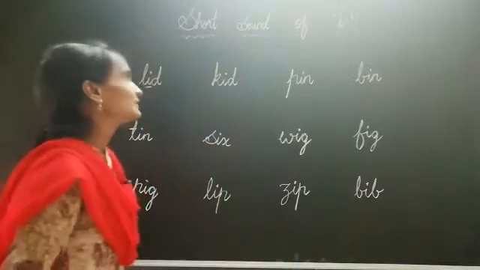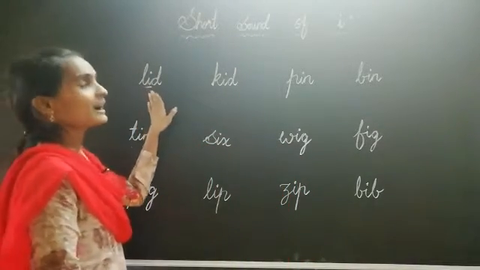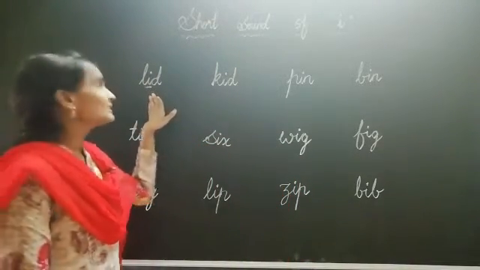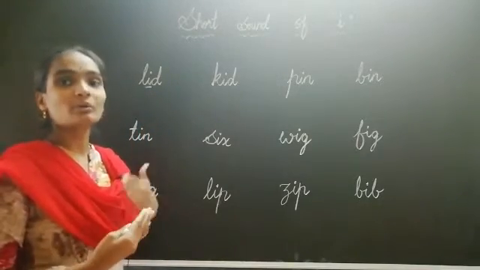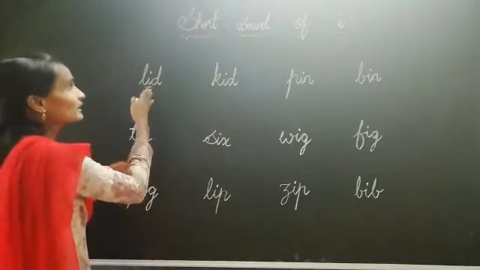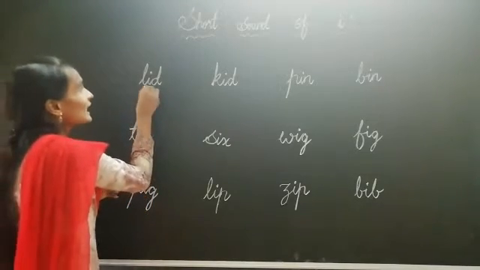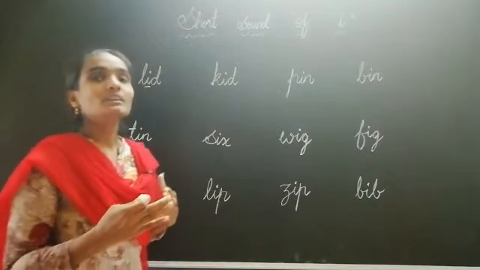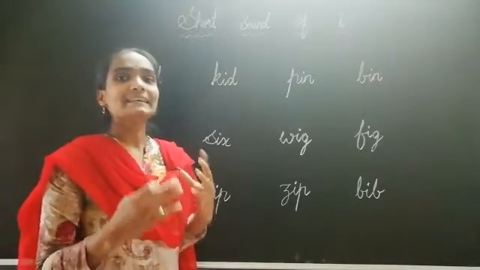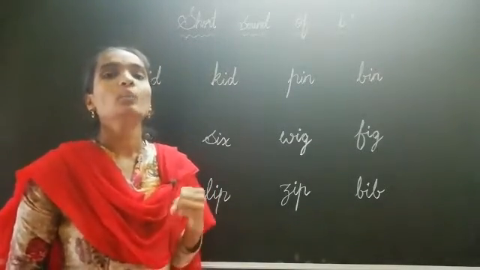Come on, let's read. See here, what is this word? Lid. What is this? Lid. Can you hear the sound of I children in the middle of the word? Lid. L-I-D. Lid. So, the I sounds as E in the middle of the word.